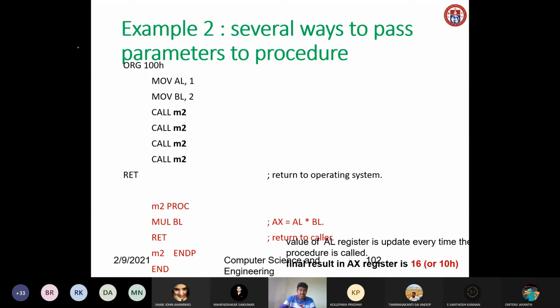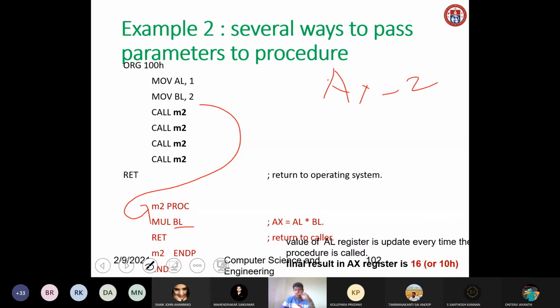So call M2 means it will come here. Then MUL BL. As we already saw, MUL BL means it will multiply AL and BL and store the result in AX. The value of AL is 1 and the value of BL is 2. So 1 into 2, and here in AX the value available is 2.